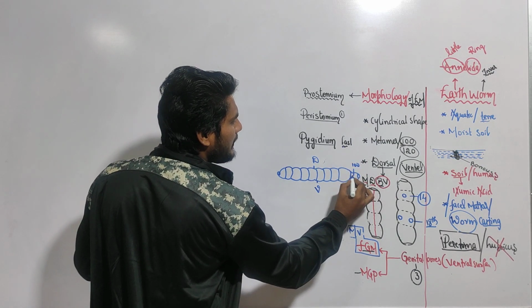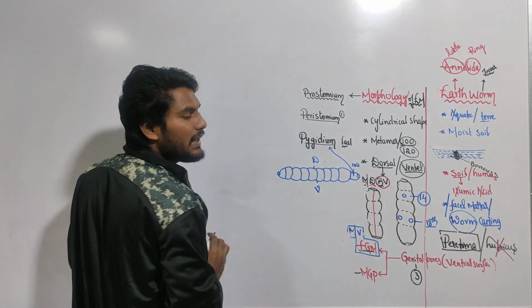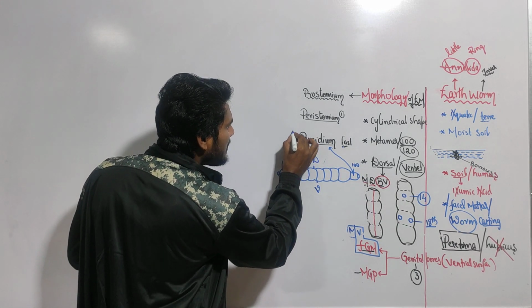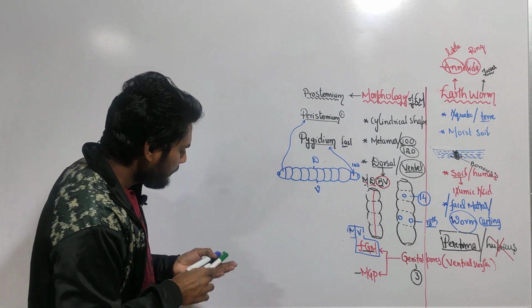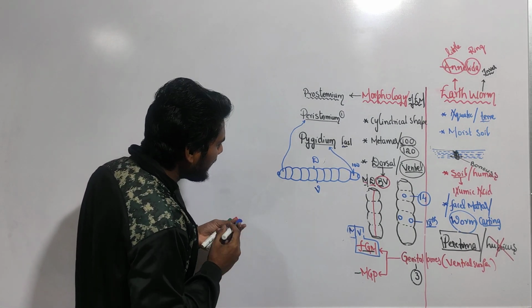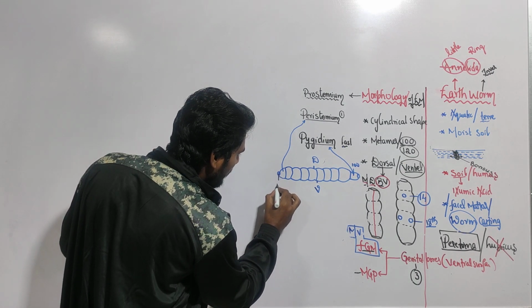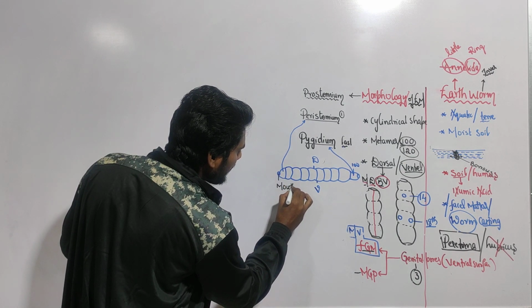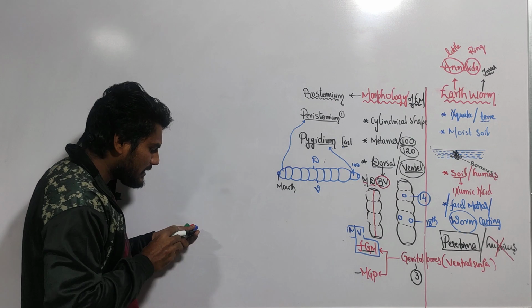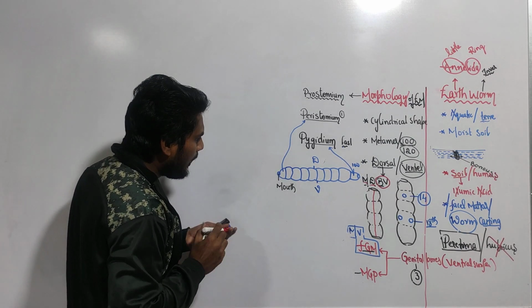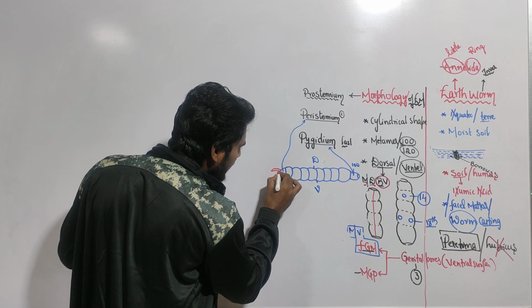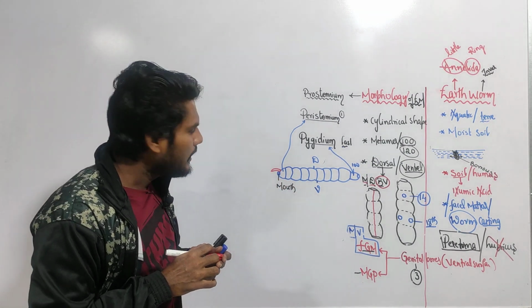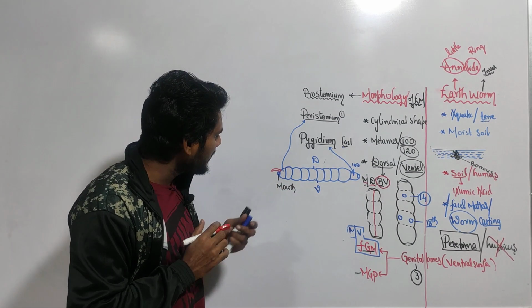The name of the 100th segment is what? Pygidium. And the first segment name is what? Peristomium. Now, here there is the anterior opening. What is this anterior opening? Mouth. And this mouth is covered by one structure like this. It is covered, meaning it protects the mouth.